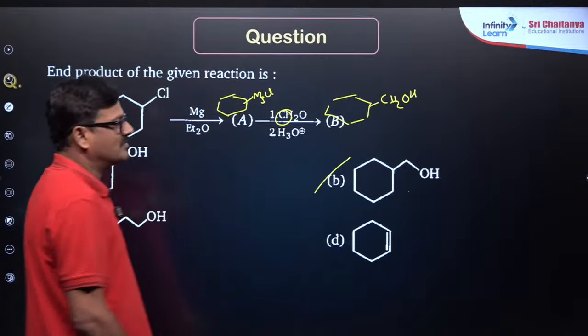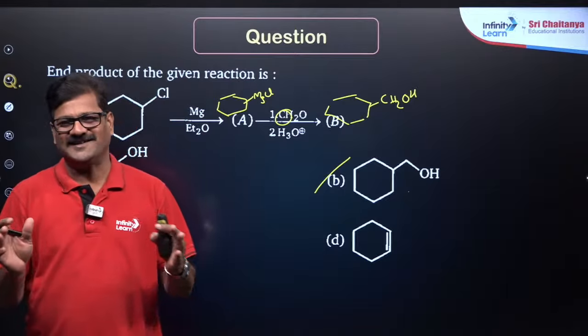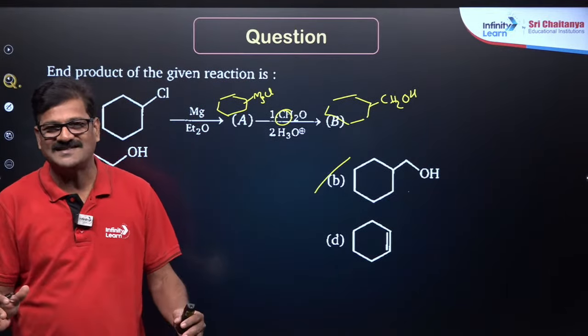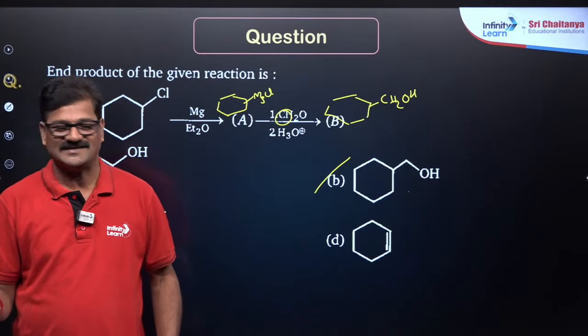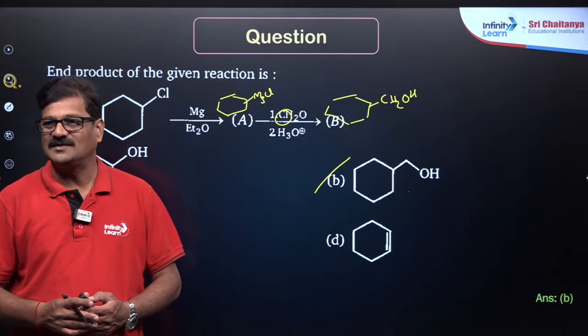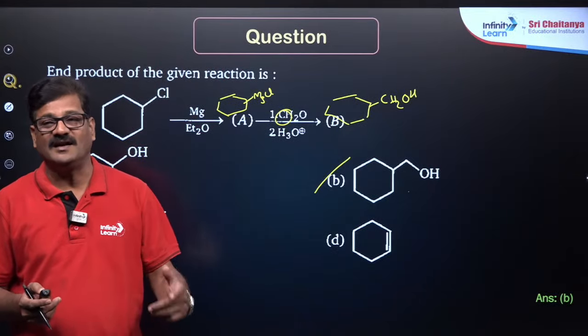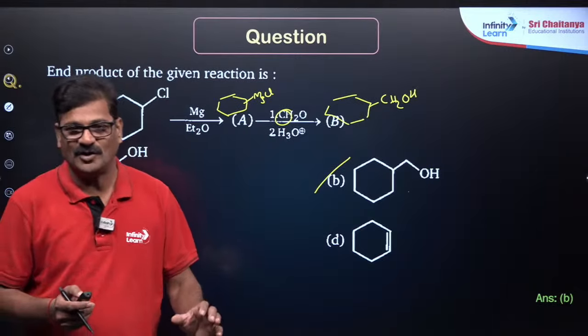So my option is going to be B. Writing the structures is an awesome experience in Grignard reagents. So the answer for this is B. When you have a question from the Grignard reagent, you will not face difficulty, right?